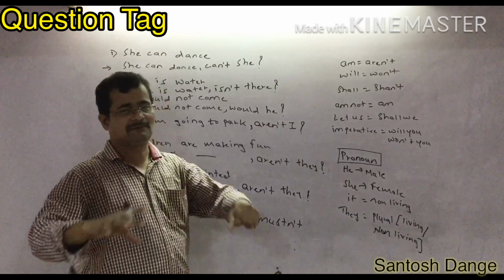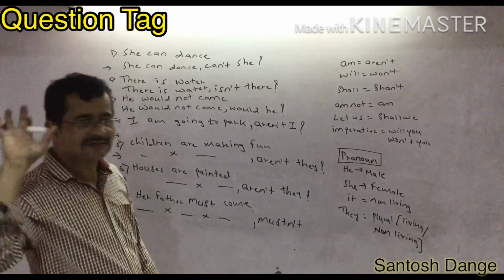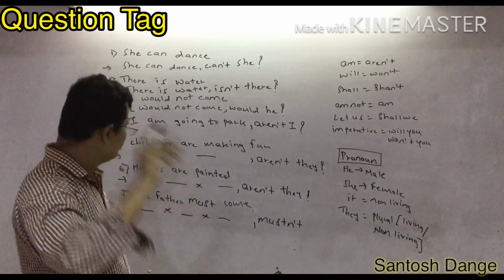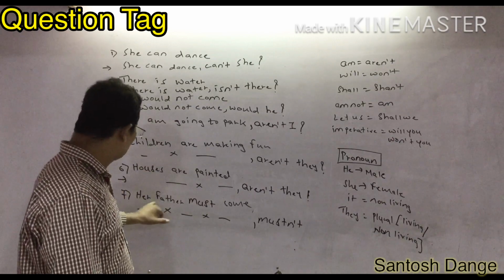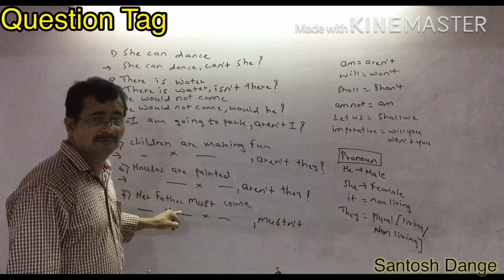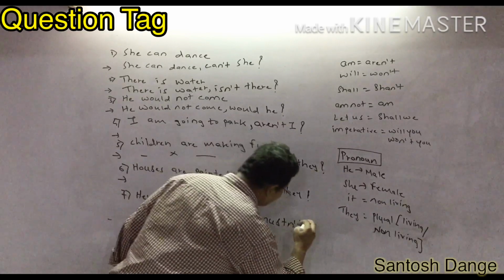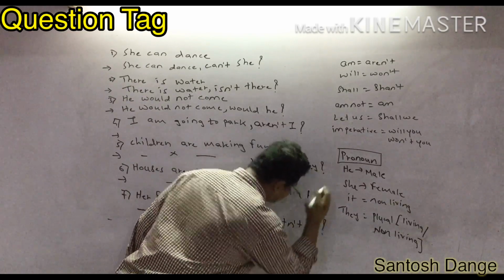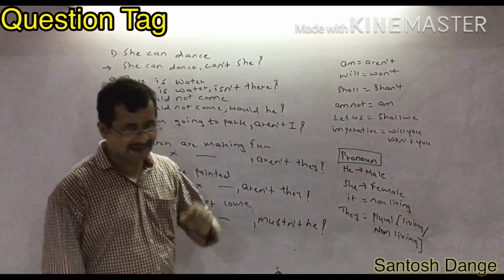Must is going to be converted to mustn't. It's funny to listen to, but you have to write it. Don't worry, rule is the rule. Okay, fun is a different thing. Mustn't her father. Now the pronoun: her father is there. You don't have to write she. Father is there. The main subject is what? Father. So mustn't, and you can write here he, and you have to write a question mark. Okay, it is the first time of the question tag.